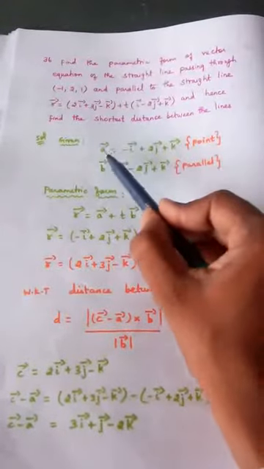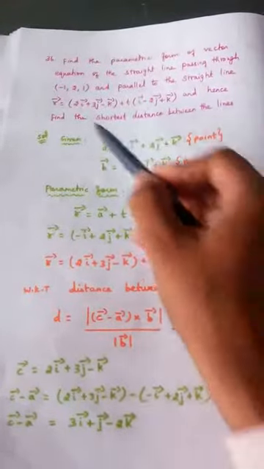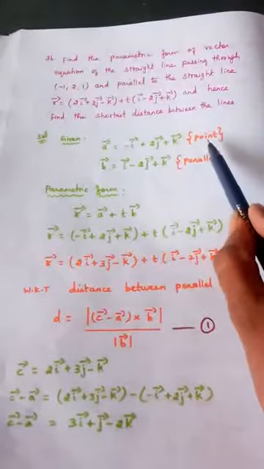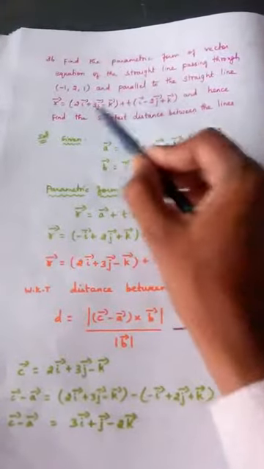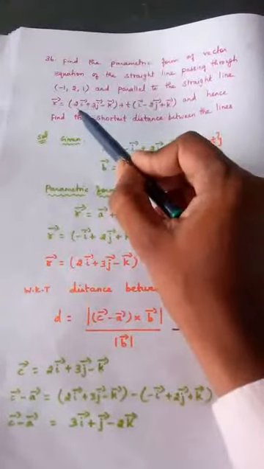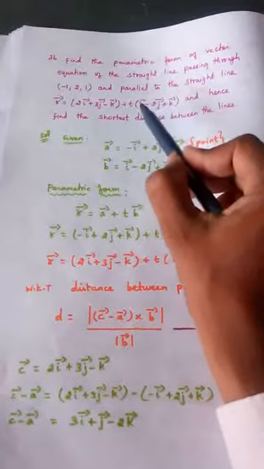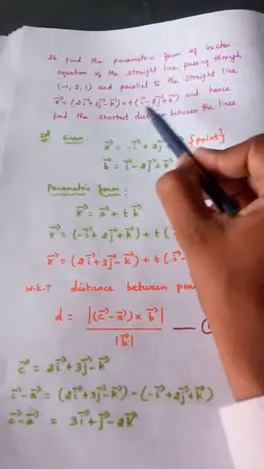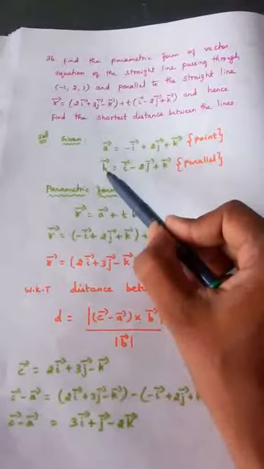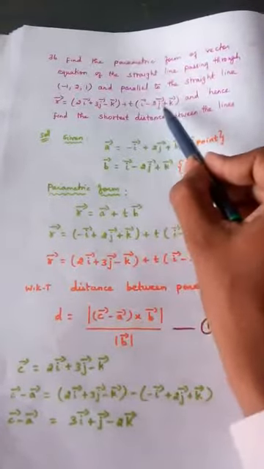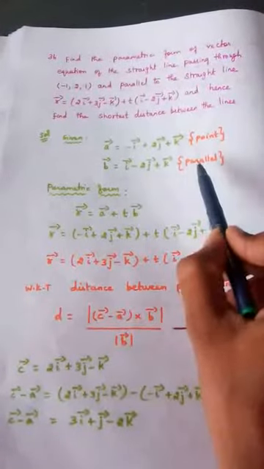So this point is taken as A vector: minus i plus 2j plus k. That is nothing but the point, and it is parallel to this line. So since our line is parallel to this line, the parallel vector can be taken from here. So this parallel vector is taken as B vector: i minus 2j plus k. This is nothing but the parallel vector.